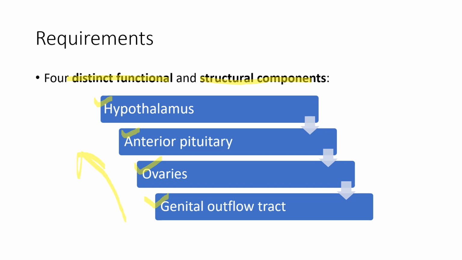If the patient came with primary amenorrhea, first we will ask if there is any pain every month during menses, so that will rule out imperforate hymen or transverse vaginal septum.